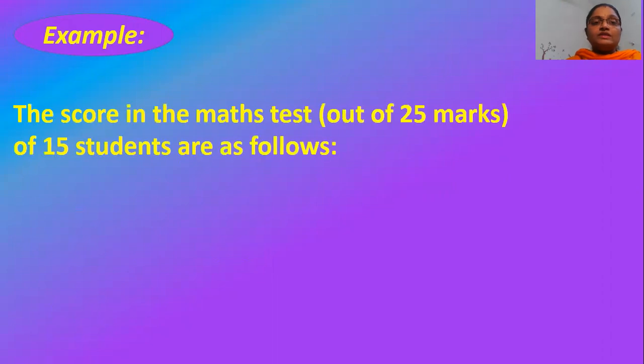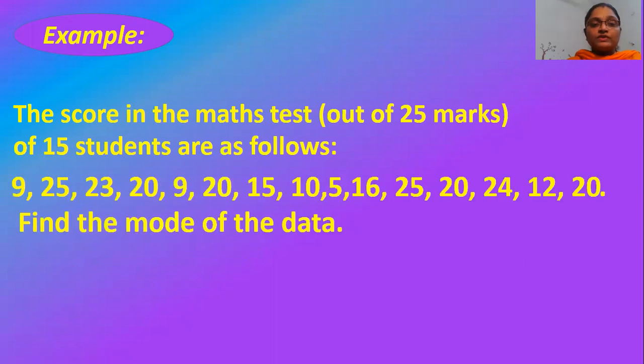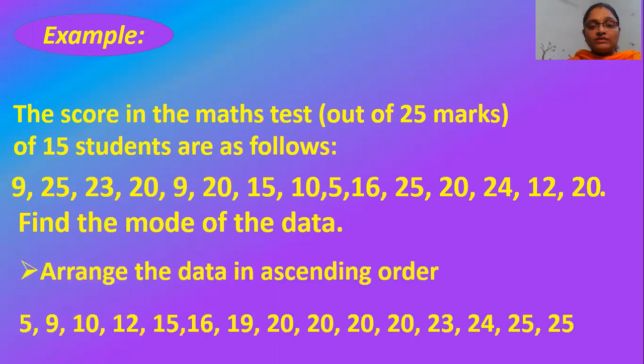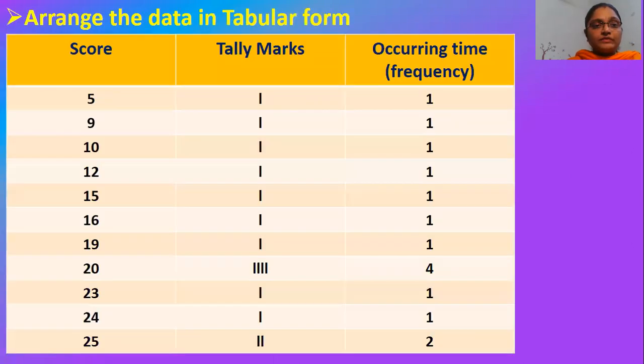Let us consider an example here. The scores in the maths test out of 25 marks of 15 students are as follows. Find the mode of the data. The first step is to arrange the data in ascending order. The next step is to tabulate them. So the first column will be the scores and the next one will be the tally marks.